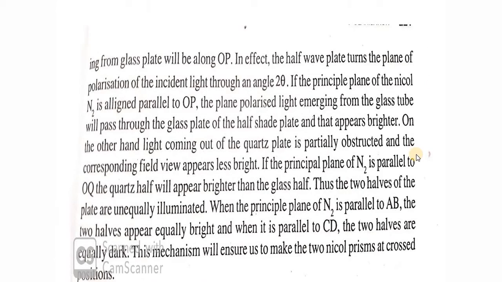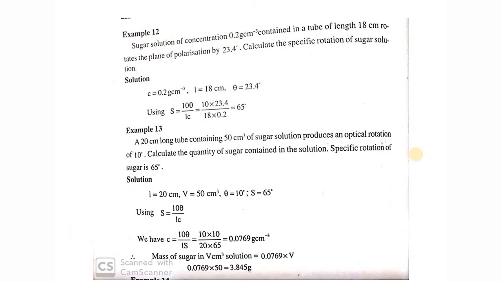So I hope you have understood. You go through this class, read the text, and if you still have doubt, you come to me personally. It is very easy conceptually, but some of you generally feel difficulty in understanding what is happening in the half-shade plate. So you go through it, hear the class once more, 2 or 3 times if necessary. Then you go through the text, read it well, then ask me the queries.